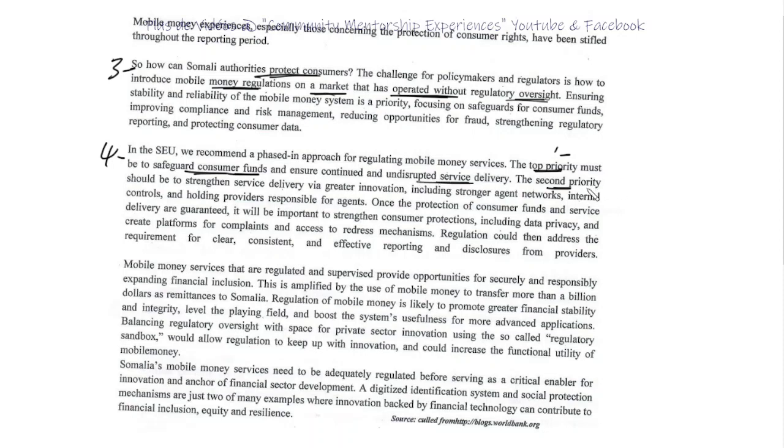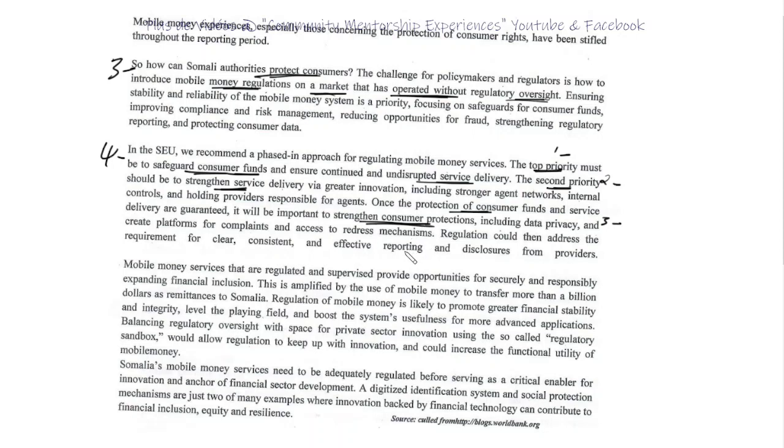Second priority, then strengthen services inclusion. And then we move to consumer protection. So once consumer funds and services delivery are guaranteed, it will be important to strengthen consumer protection, including data privacy, and create a platform for complaints and access to redress mechanisms.